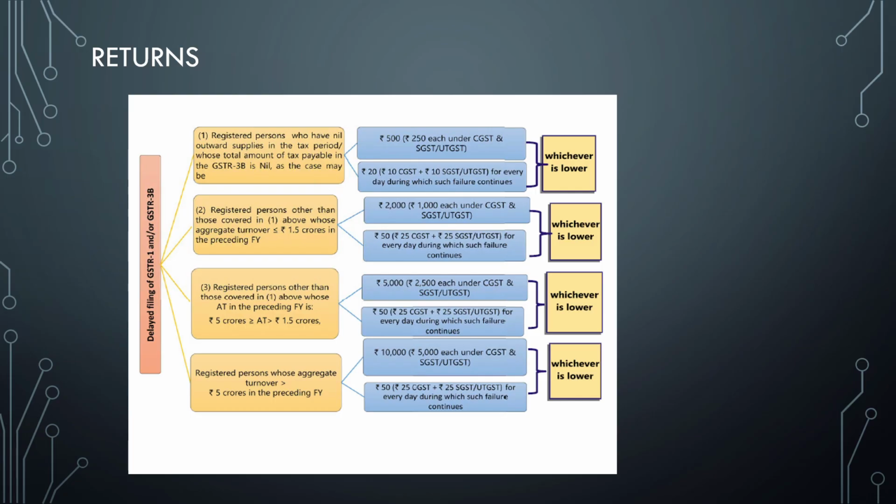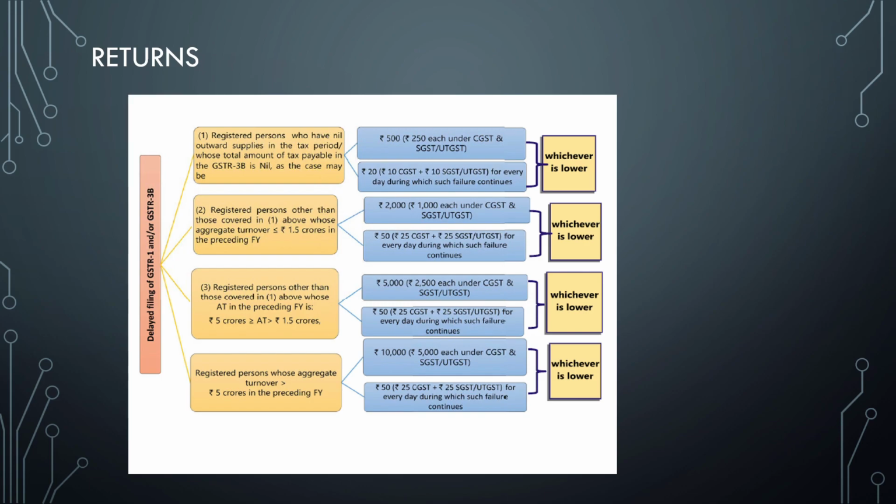So first thing is the penalty for delayed filing of GSTR 1 and GSTR 3B. It might look very tricky, but I'm going to make it very easy for you. It is simple. Just remember the left hand side. That is, if the turnover is nil, or less than 1.5 crore, or 1.5 to 5 crore, or more than 5 crores. These are the things you should keep in mind. You see rupees 50 is common for all the turnovers, be it 1.5 crores or 1.5 to 5 etc. The only thing that changes is the maximum, that is whichever is lower, that limit alone will change.